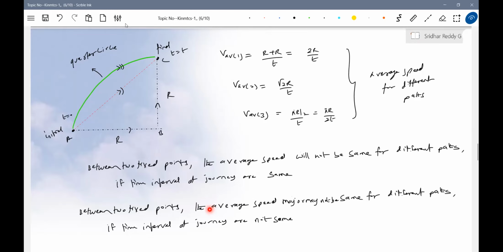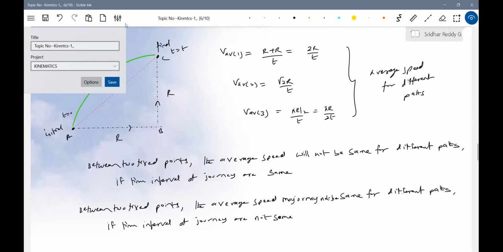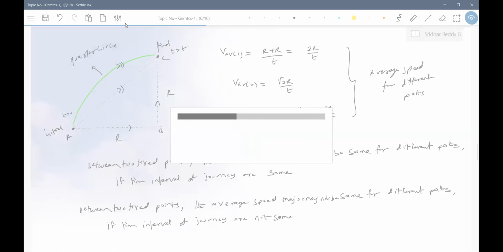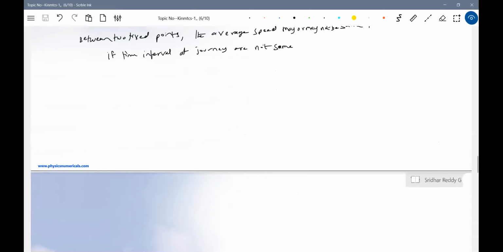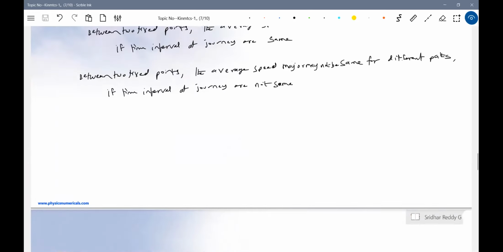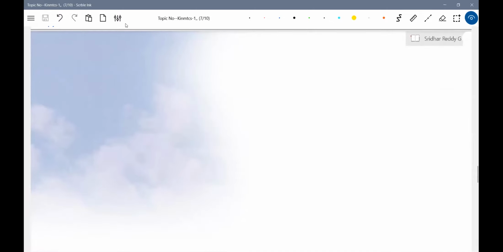Okay, these are some conceptual points I'm trying to analyze. This is about the average speed. Now we'll define the average velocity. On the next page we'll define average velocity.